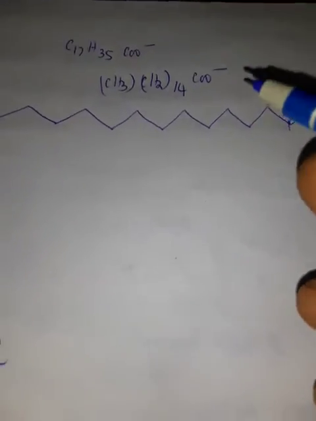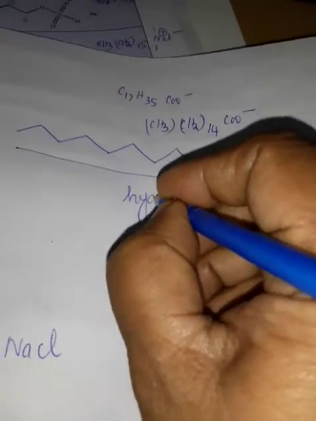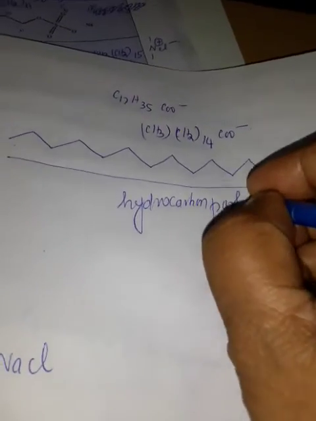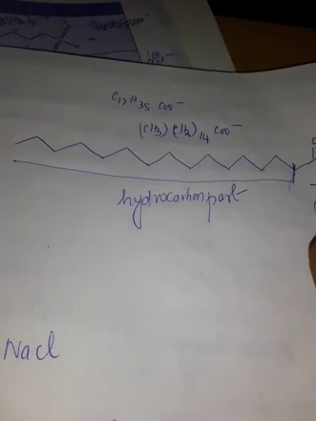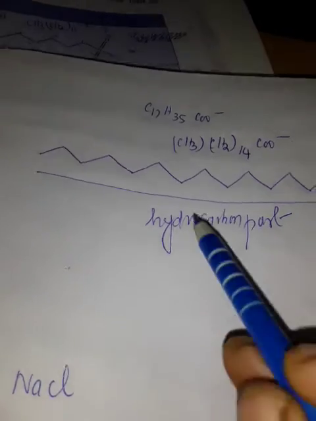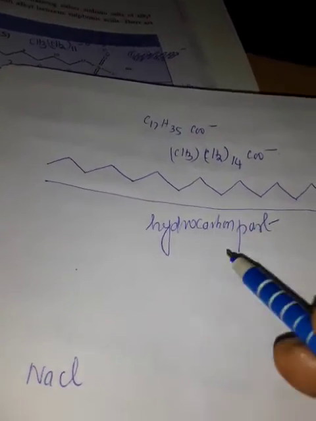Dual means two. That is, from here to here, this part is called hydrocarbon part, and this part is called carboxyl part. This is the non-polar. Non-polar means no charge. This is polar. Polar means having negative charge.